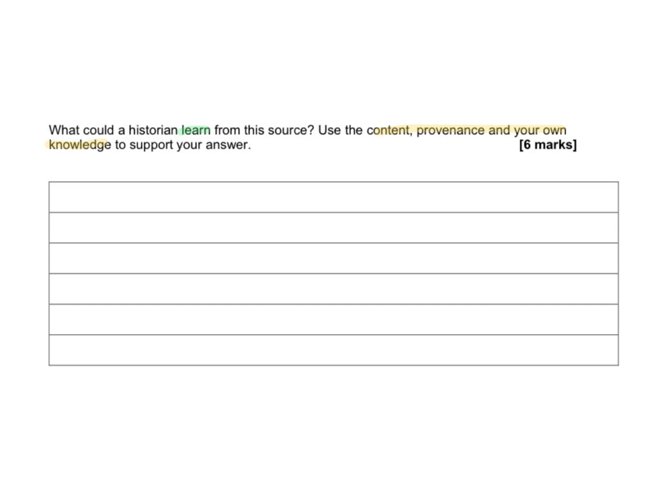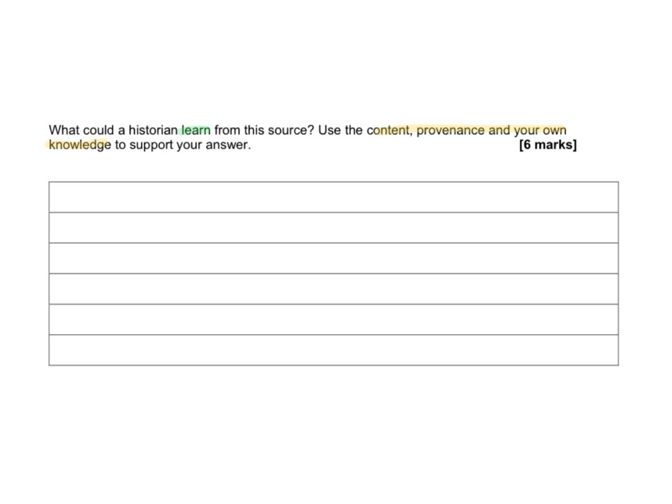But you can turn those negative comments about reliability into a positive comment about usefulness. So, for example, if you've written something like, it's not reliable because it was written by a Protestant, and Protestants hated Mary because of what she did to fellow Protestants, instead of making that comment, you could turn it around to say that we can learn how strongly Protestants felt about Mary and the changes she tried to introduce. So you're turning a negative comment about reliability into a positive comment about usefulness, what we can learn.